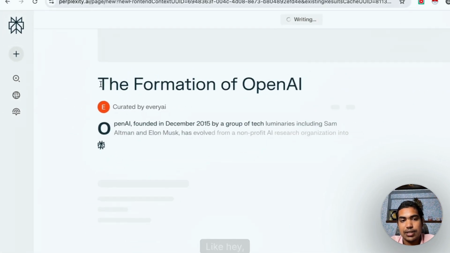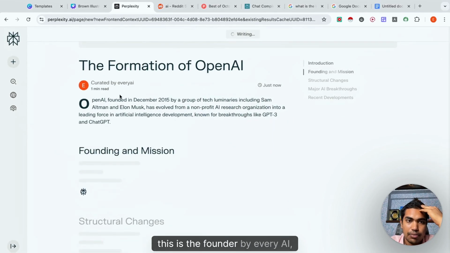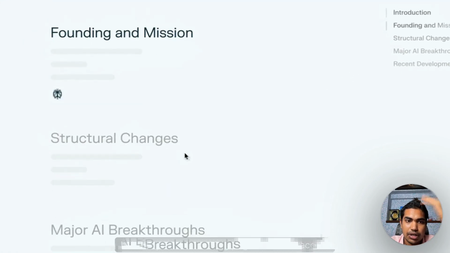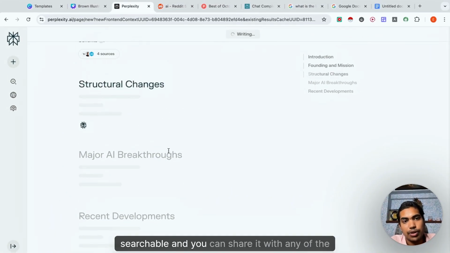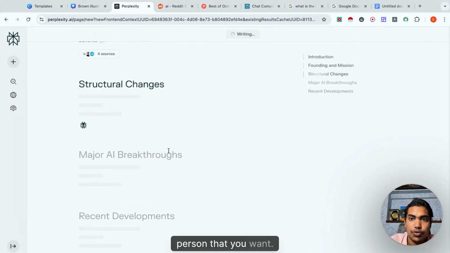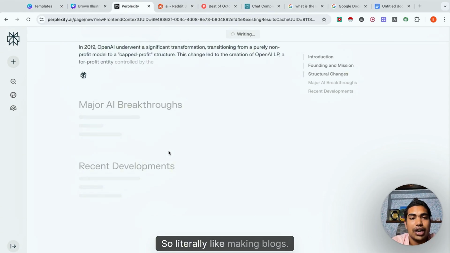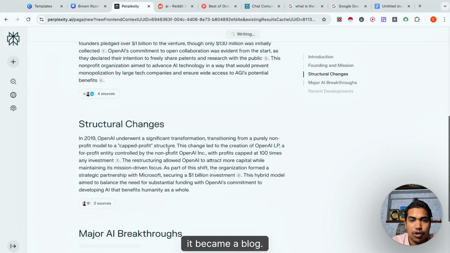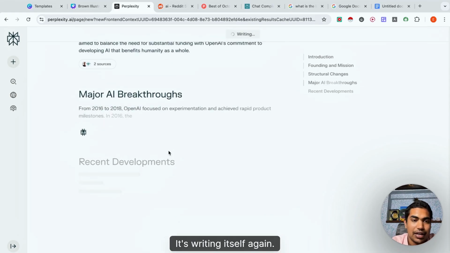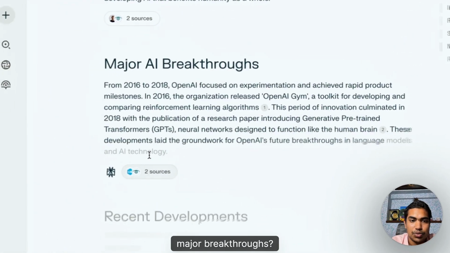So it makes sense, like, hey, this is the founder of the AI foundation mission. It literally became a blog page, and it becomes searchable, and you can share it with any person that you want. So literally like making blogs. Right, within one click it became a blog.